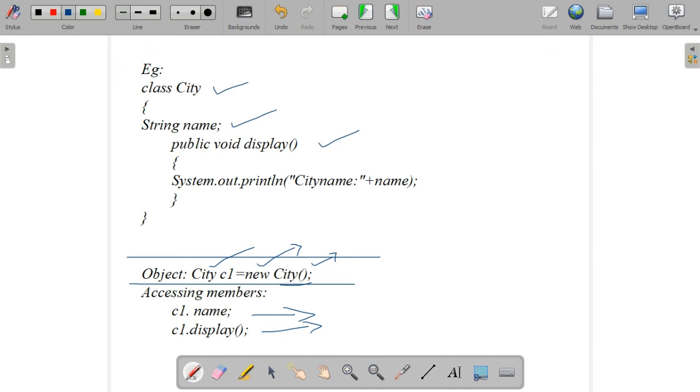After that we moved to the variables. There are two types of variables in a class: instance variables and class variables. Class variables are otherwise known as static variables. Then the last one is how to access the values.